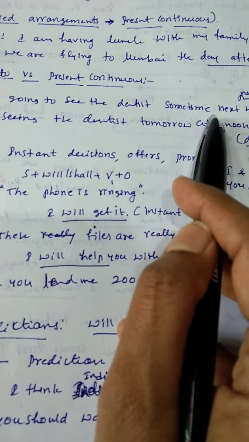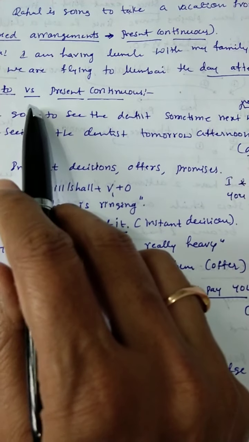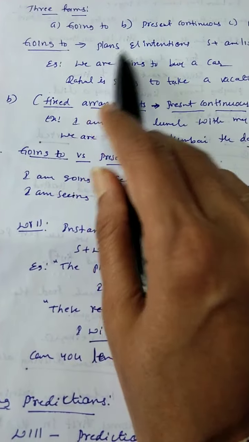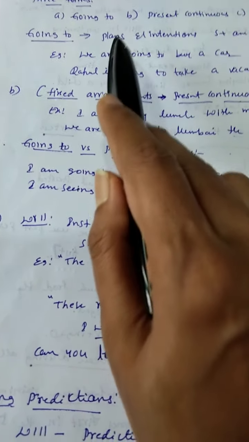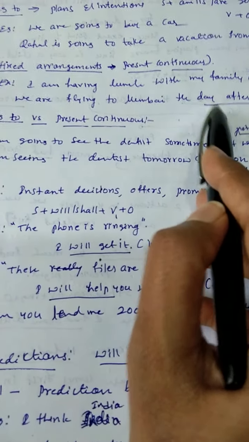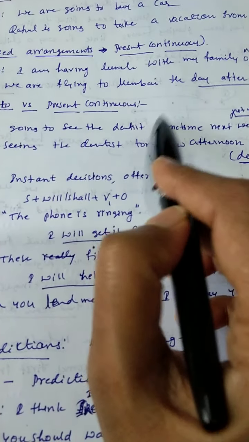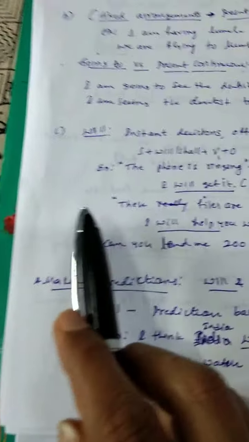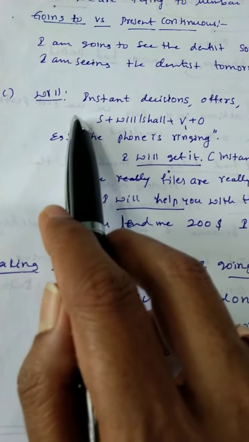I hope that you understood. Okay, once again I will repeat this. For plans and intentions we use going to. For fixed arrangements we use present continuous tense, in the future simple or simple future. Okay, then the next one is will. When do we have to use this will?